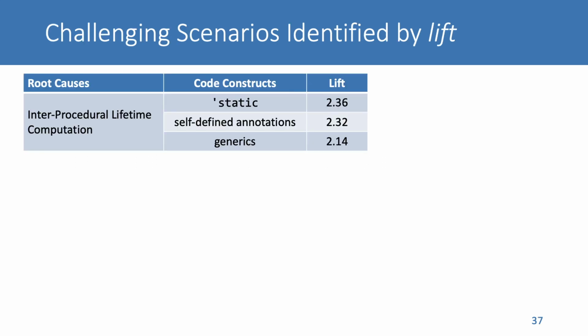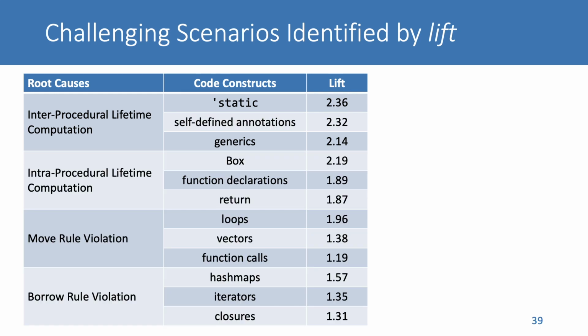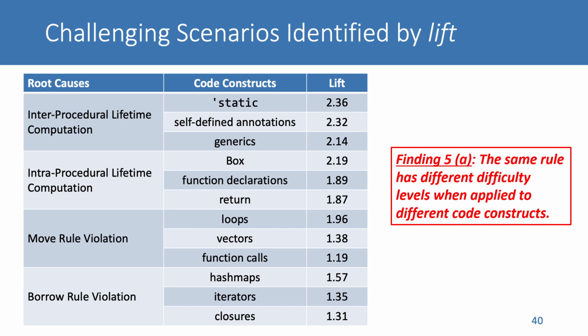Among all code constructs with at least 10 violations, root cause interprocedural lifetime computation is more correlated with static lifetime annotation, self-defined lifetime annotations, and generics. For this example we discussed earlier, it is caused by interprocedural lifetime computation, and it involves self-defined lifetime annotations. Similarly, we also identify code constructs that are more difficult to be applied for the other three categories. From the results shown in this table, we can see that the same rule has different difficulty levels when applied to different code constructs.